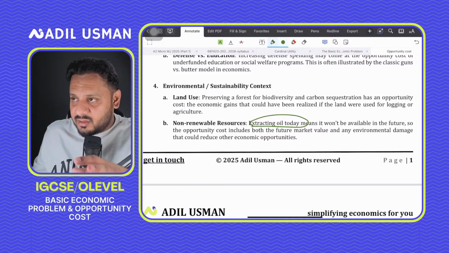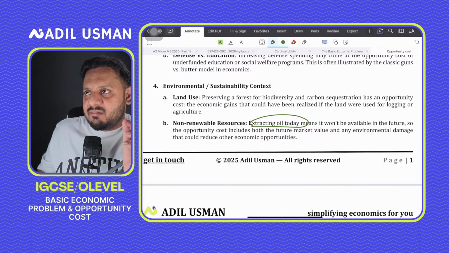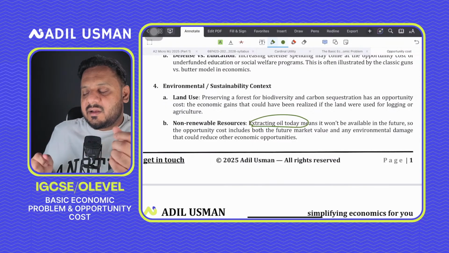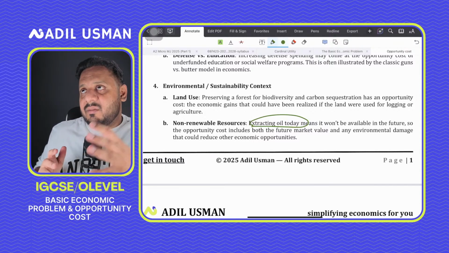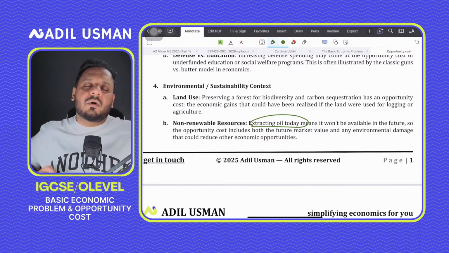Remember that. Opportunity cost doesn't necessarily mean choosing one thing over another, as in I buy a car but I don't travel, so the opportunity cost is I don't travel, so traveling is the opportunity cost. Don't think on those lines.